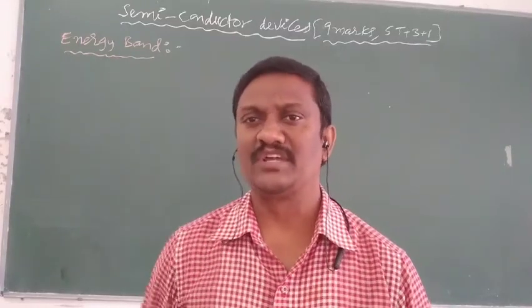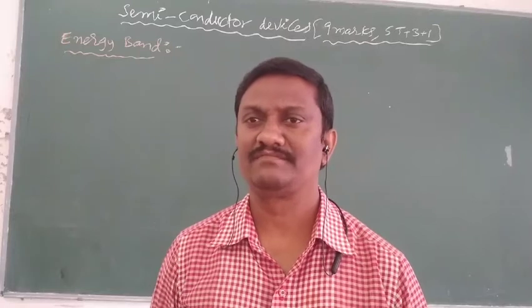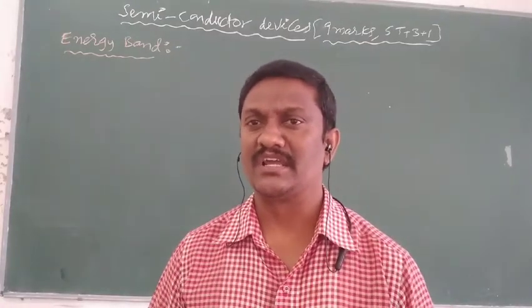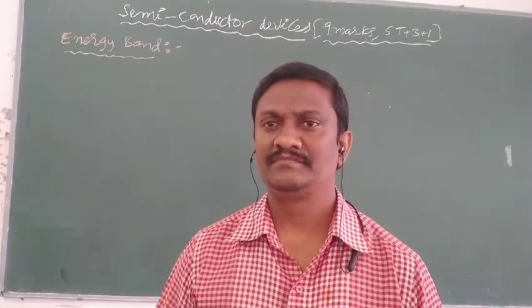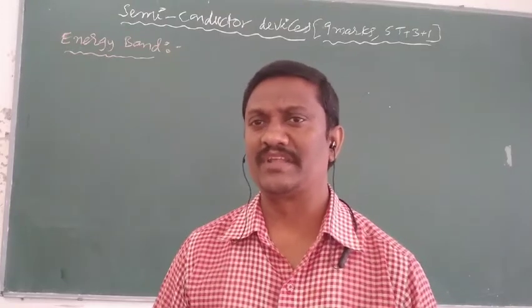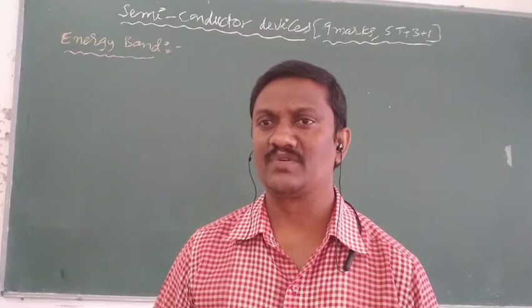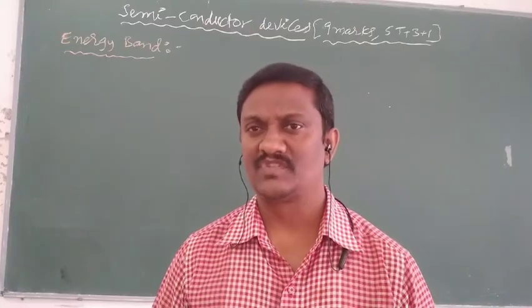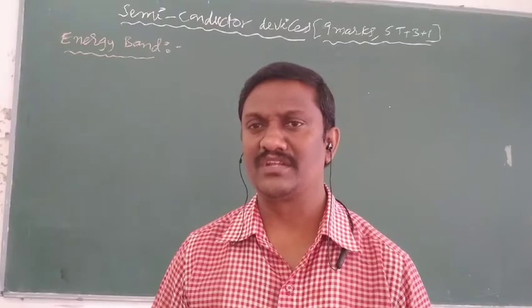The substance which allows current is called a conductor. The substance which does not allow current is called an insulator. The substance whose electrical properties lie between conductors and insulators is called a semiconductor.